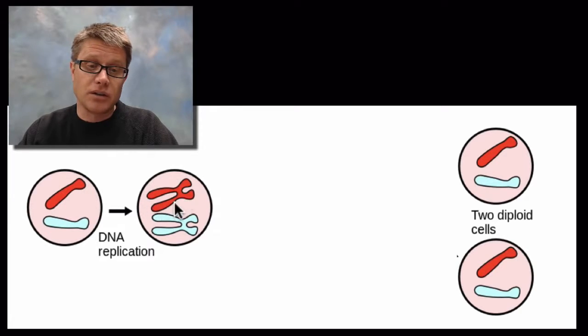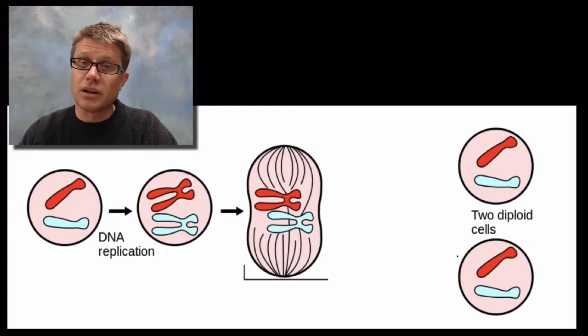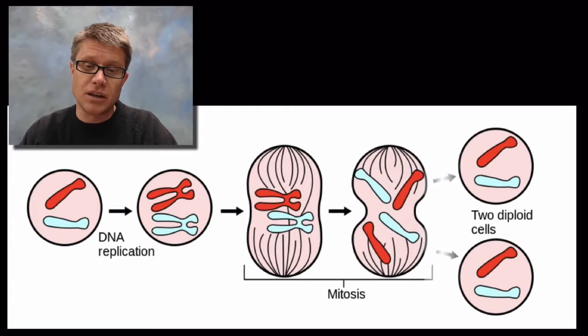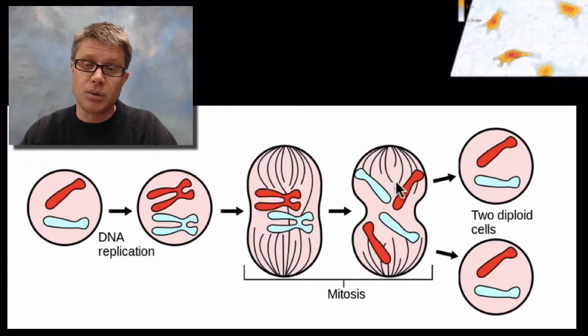And now we're going to have what are called sister chromatids. And so we have a chromosome on this side, a chromosome on this side, and they're exactly the same. So they're an exact duplicate of that original chromosome. And you can see that we're going to have that on the other homologous chromosome as well. What happens next? They're going to meet in the middle. They're going to line up. These lines represent a spindle which is going to attach to either side, each of those sister chromatids, and then they're going to be pulled apart.